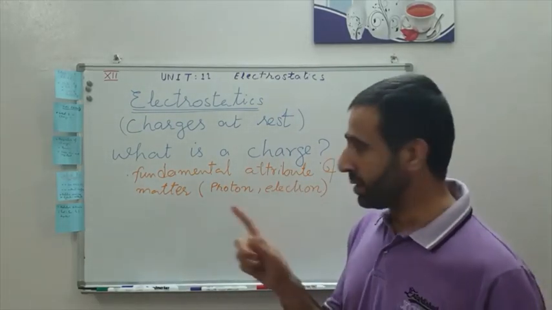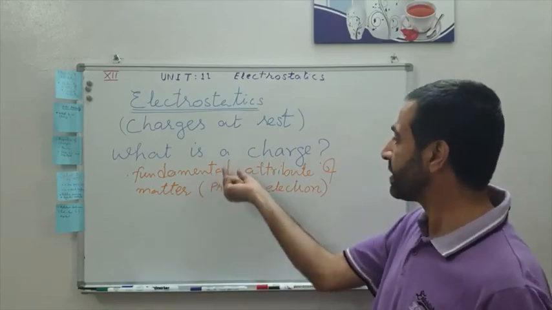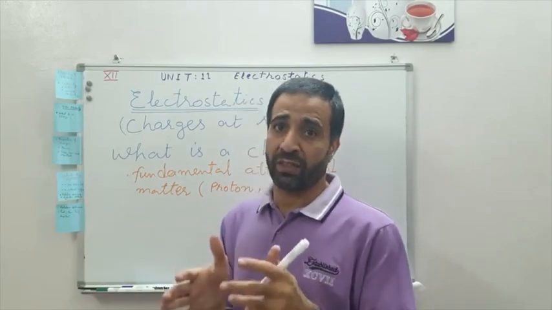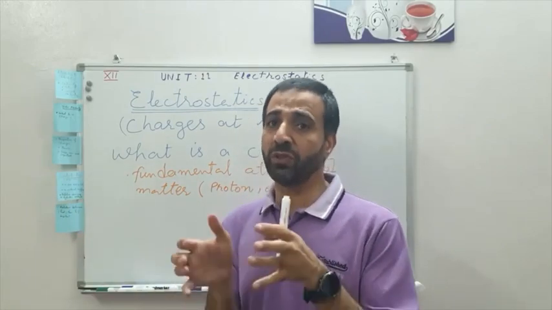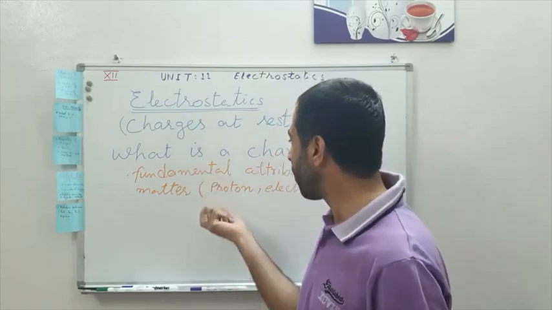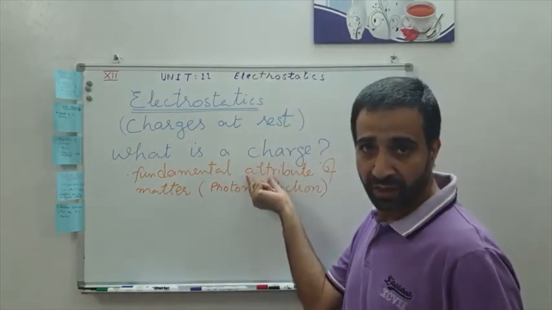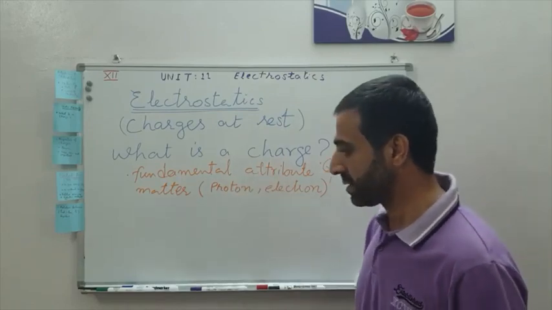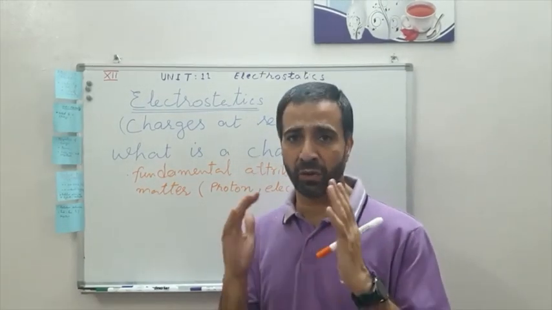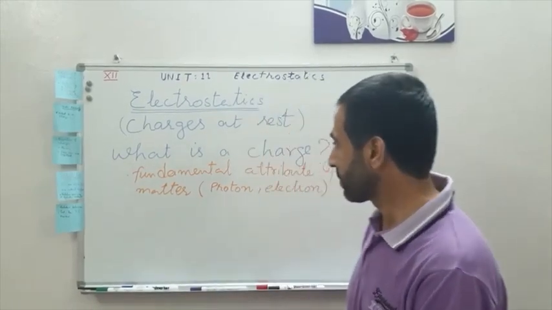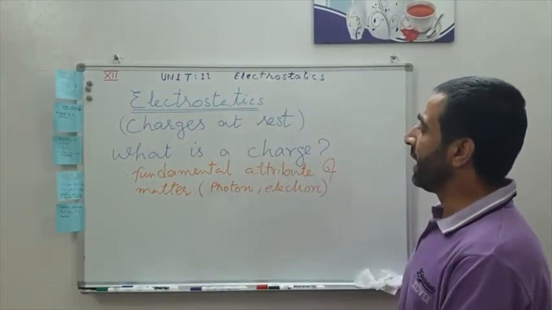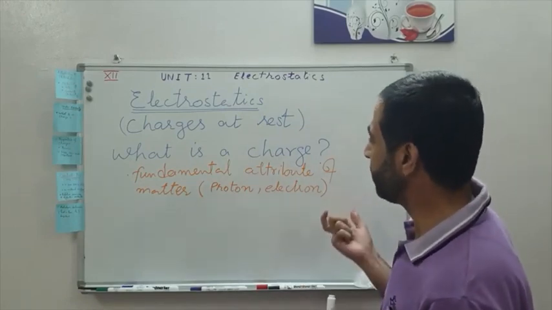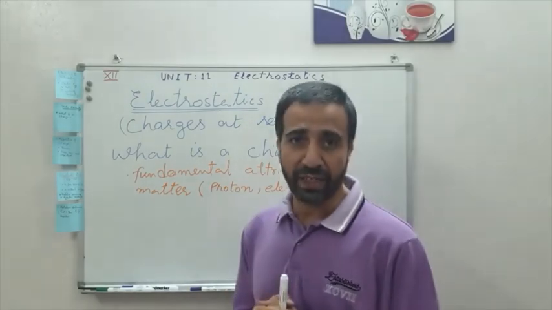For example, the neutron is matter, but it is not a fundamental carrier of this attribute, though the particles from which the neutrons are made have this attribute, right? And you might have heard about quarks, and inshallah we will discuss those attributes there. So the electric charge is the fundamental attribute or characteristic of matter, right?